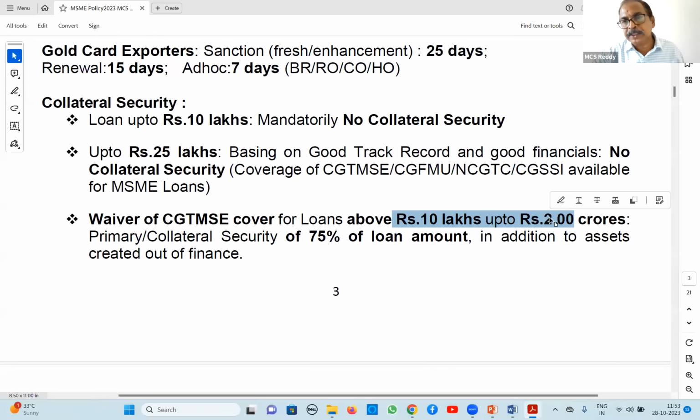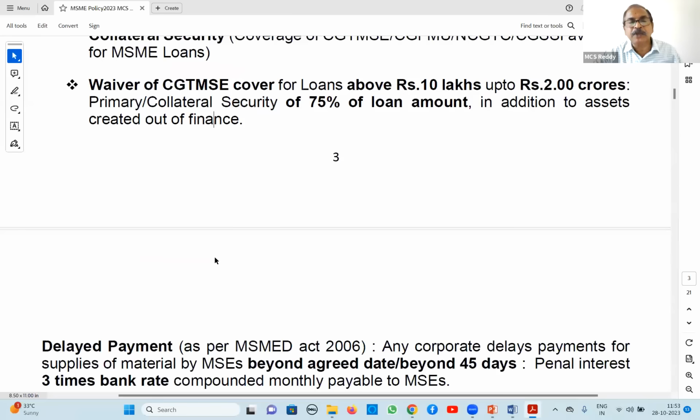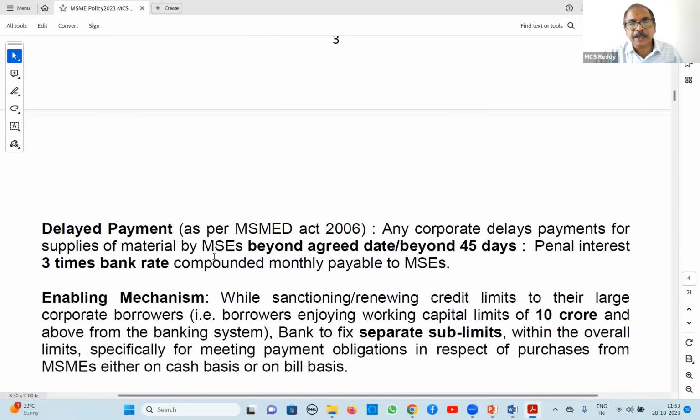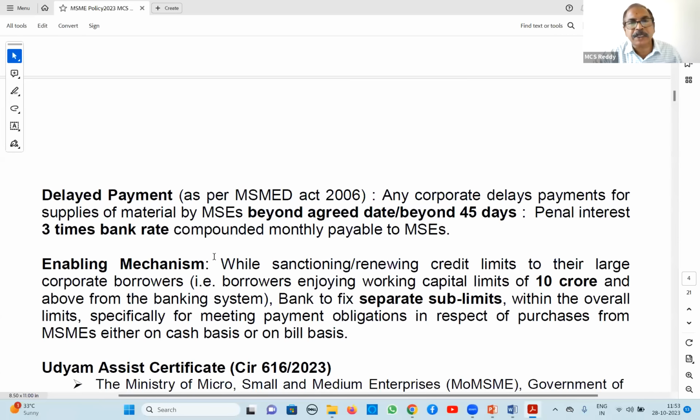Now, though the limit is enhanced to 5 crores, in policy it is mentioned that guidelines are to be developed for 2 to 5 crores. So, till then we take only for waiver. For waiver of CGTMSE up to 2 crores, minimum collateral comfort should be 75% of the loan amount. Then only concerned authorities can waive this CGTMSE coverage.